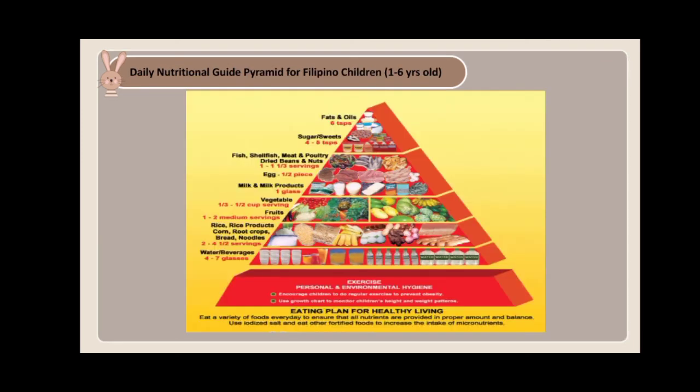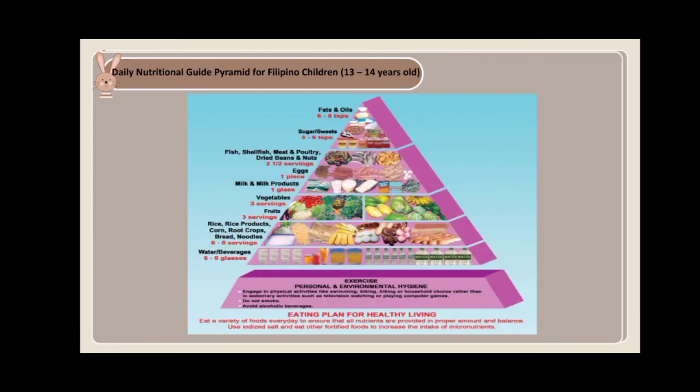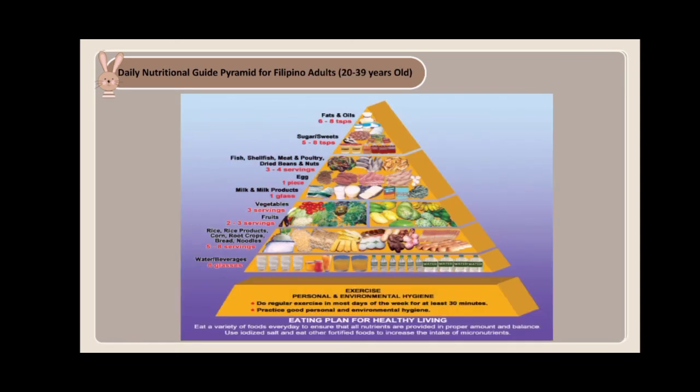While this is the daily nutritional guide pyramid for Filipino children age 1 to 6 years old. While this is the pyramid for Filipino children age 13 until 14 years old. While this is the daily nutritional guide pyramid for Filipino adults age 20 until 39 years old.